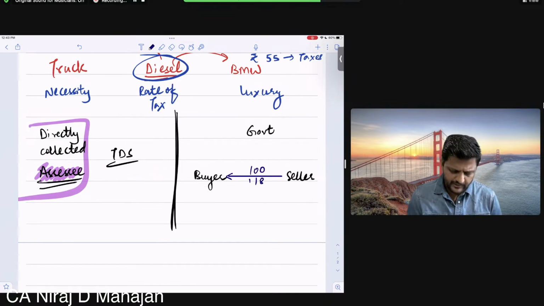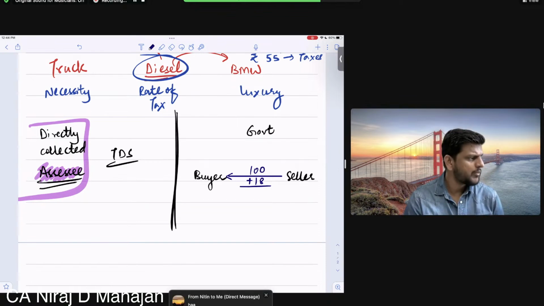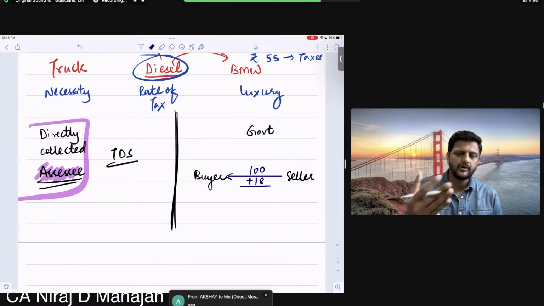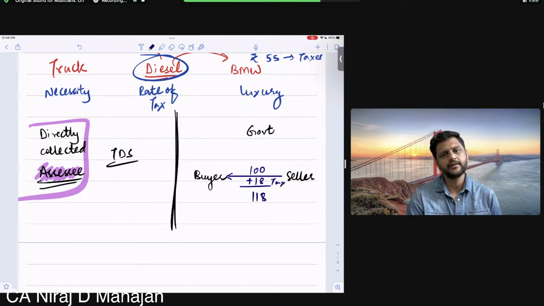Should I compare that like TCS? Does that make sense? Tell me. Understood, everybody? It is like TCS. Remember TCS? In case of that car dealer, showroom dealer, they are charging 1% TCS. So they are taking extra on the selling price. Same thing. Whatever was the price before taxes, on that you are recovering extra. This is an example like TCS. But here the seller recovers 18 rupees extra as tax. Correct? And it takes 118.